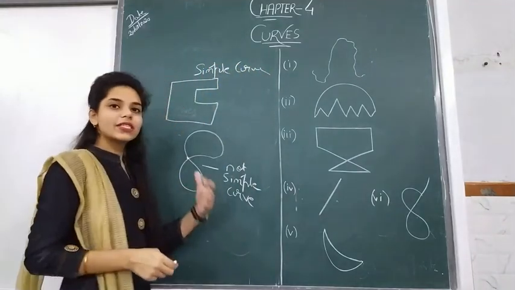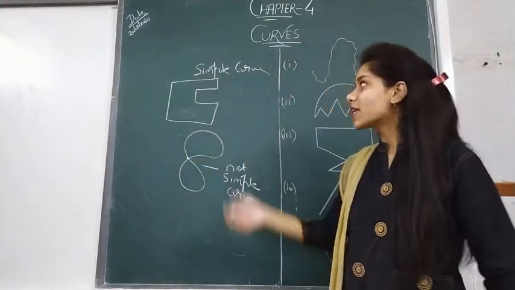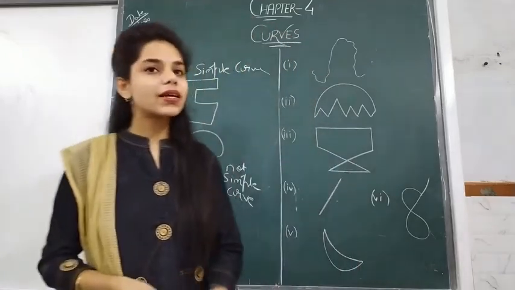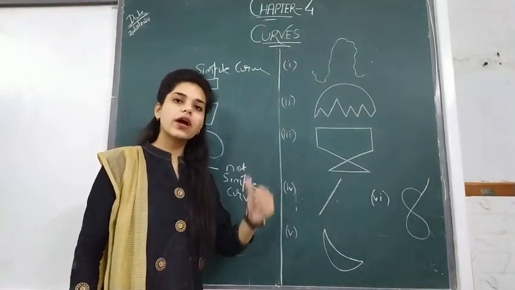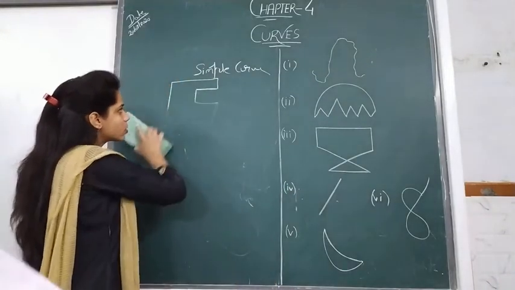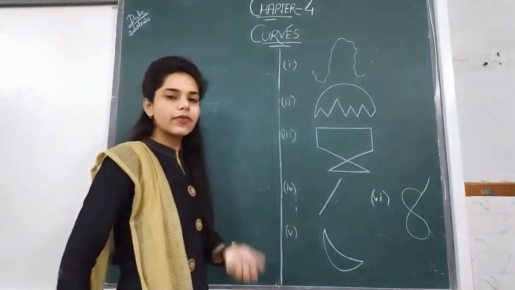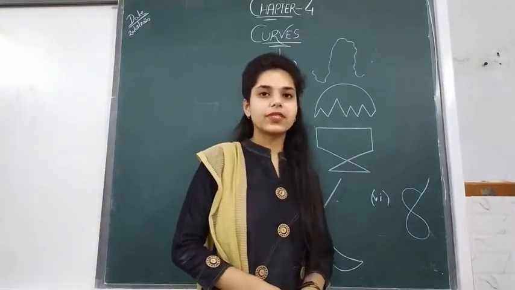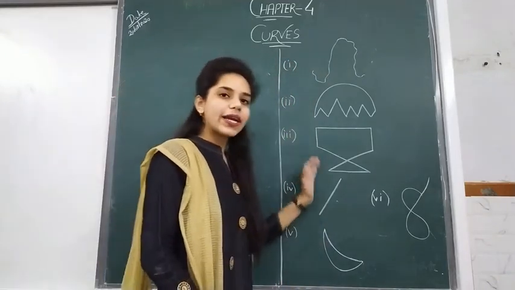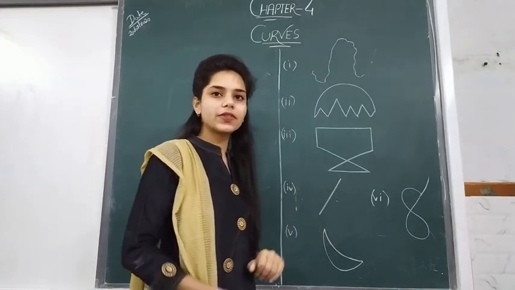So the figure which is not intersecting itself is known as a simple curve. Simple curves can be open as well as closed. Understood? The figure which does not intersect or cut itself is known as a simple curve. Now tell me, can you identify which of the following are closed curves or open curves?